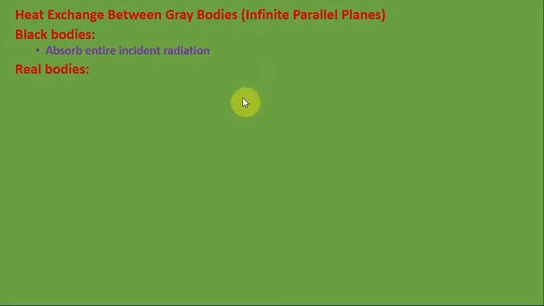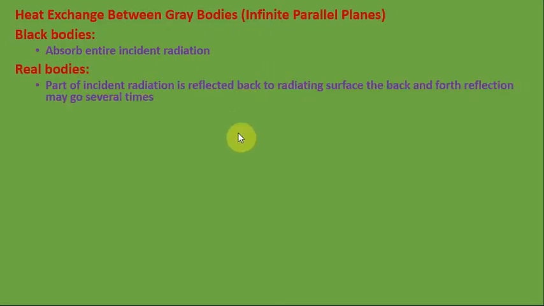When we think about real bodies, part of incident radiation is reflected back to the radiating surface itself, and this back and forth reflection may go several times.